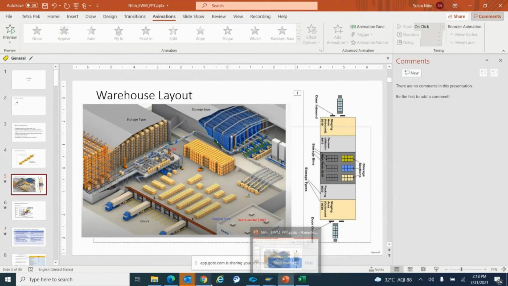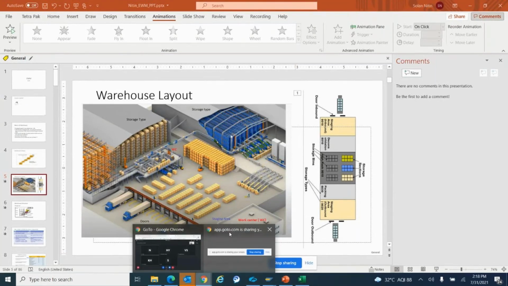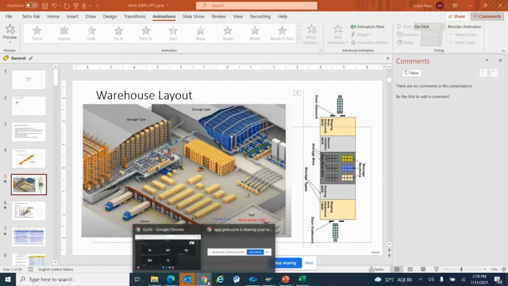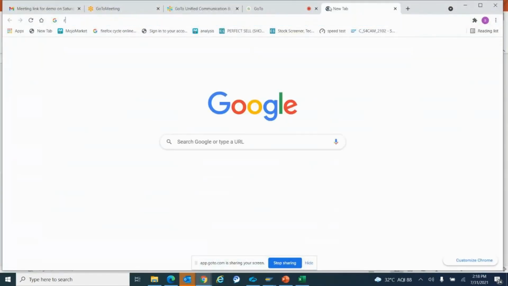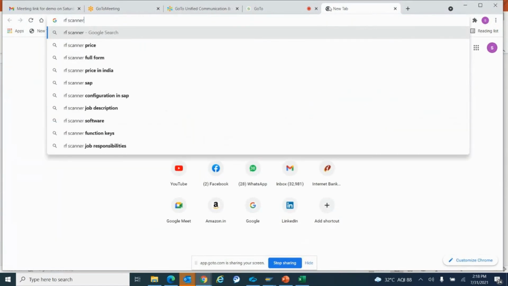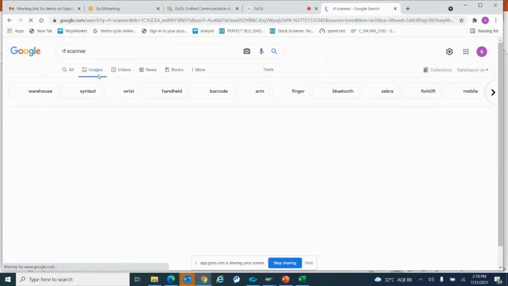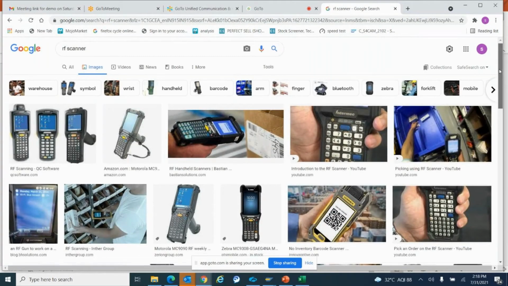Okay, I'll show you one thing. You want to say that whenever we are scanning the things, the information will be available on a certain website, and the recipient can see that information, right? Yes, exactly. Generally, for example, if I am the warehouse manager taking care of all the arrivals at the port, at the station, and you are a recipient expecting a product to be delivered to you, then generally what happens,